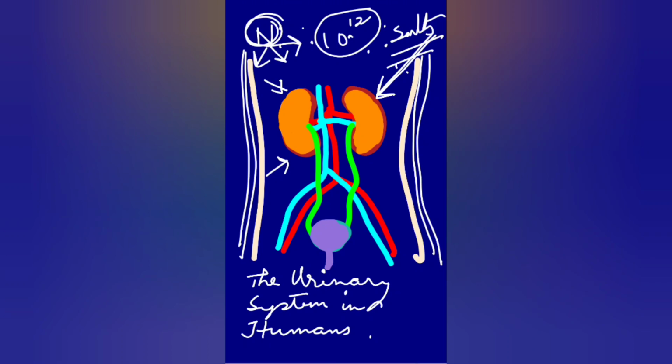So constantly millions and millions of cells are dying inside our body, and they are recycled in the body. The red cells have a pigment called hemoglobin. That hemoglobin has protein. That hemoglobin is recycled and converted into bile pigments.